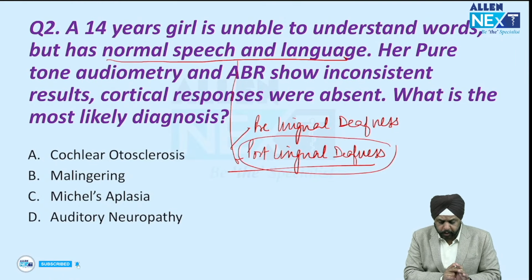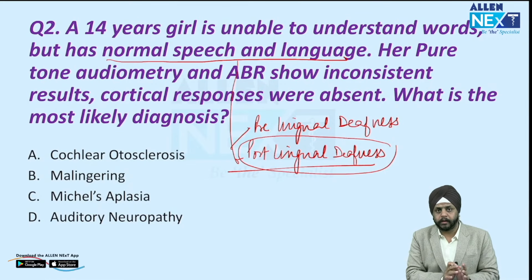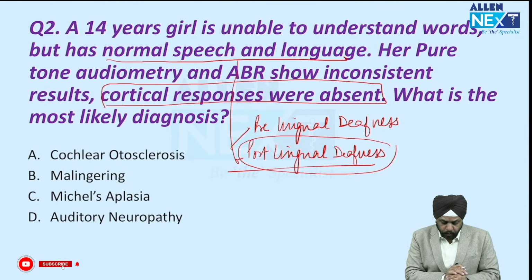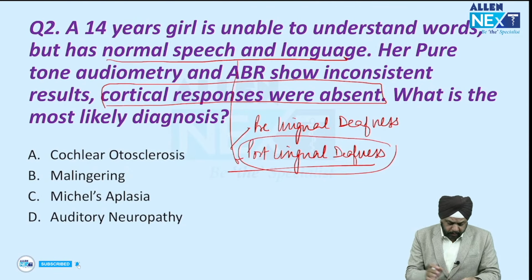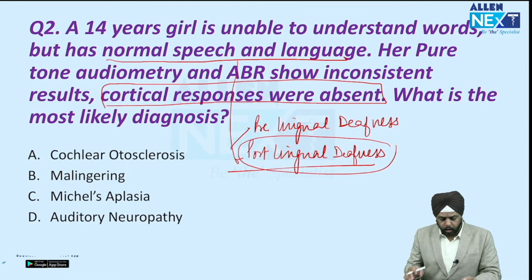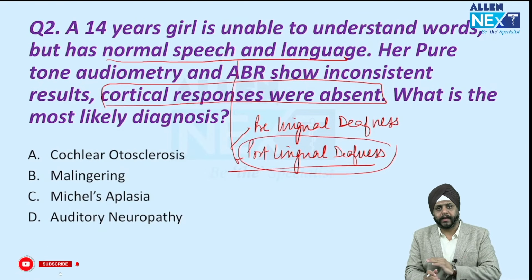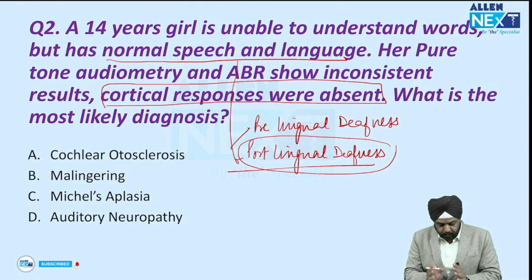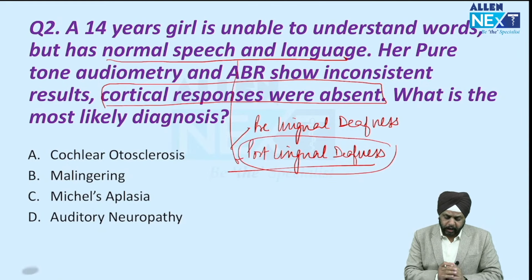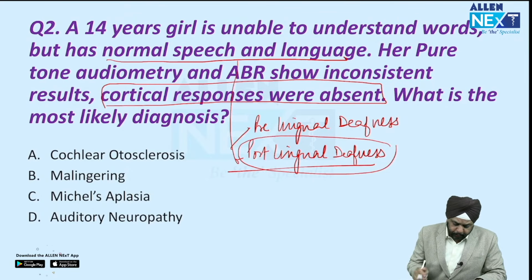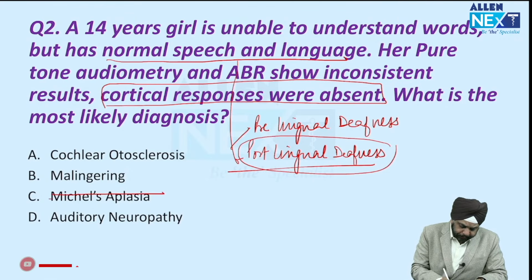Her pure tone audiometry and ABR shows inconsistent results. Cortical responses were absent. So this is very important. What is the most likely diagnosis? Now let's look at the choices. Cochlear otosclerosis, malingering, Michel's aplasia, and auditory neuropathy. Michel's aplasia is absence of cochlea. So that's a congenital anomaly. Right? If that is there, she will not develop any kind of language. Right? So Michel's aplasia is definitely out over here.